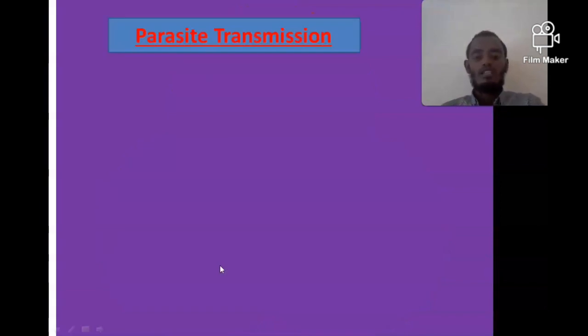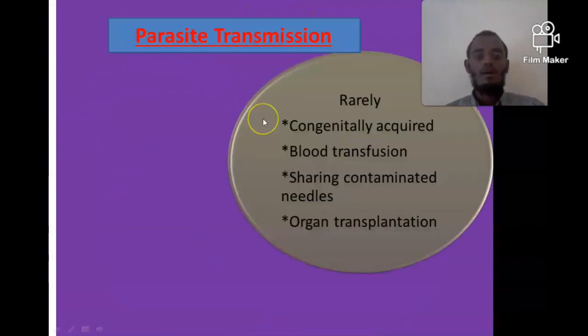So when you look at the mode of transmission of malaria, Plasmodium species is transmitted from an infected individual to a healthy individual through the bite of a female Anopheles mosquito. But rarely, malaria can be transmitted from the mother to the fetus by crossing the placenta, that is congenitally, and also Plasmodium can be transmitted from an infected individual to a healthy individual at the time of blood transfusion or sharing of contaminated needles, and also organ transplantation, because most of the Plasmodium species are sequestered in organs in our system, and also